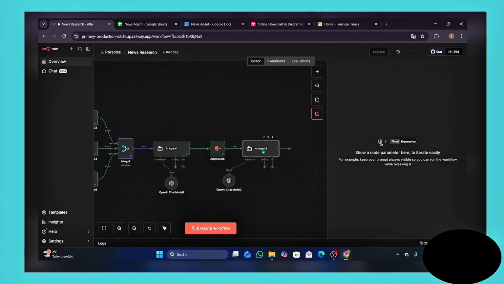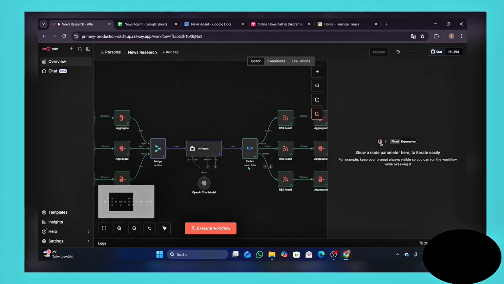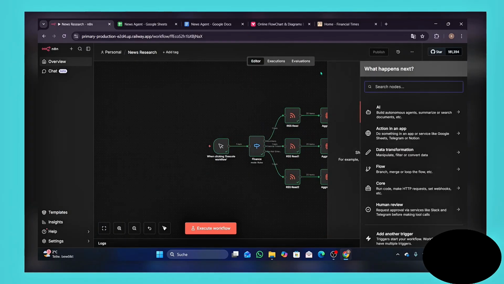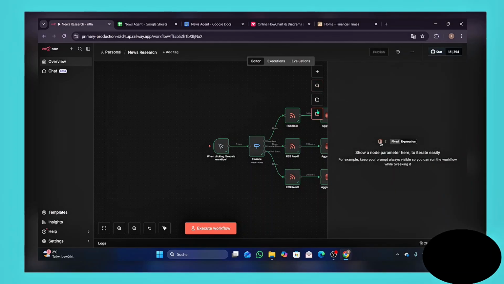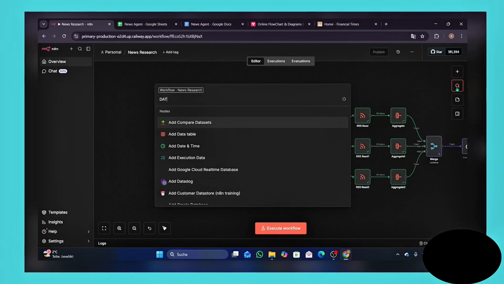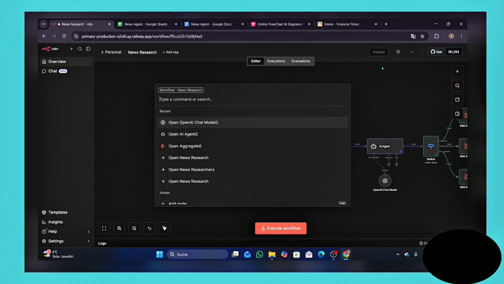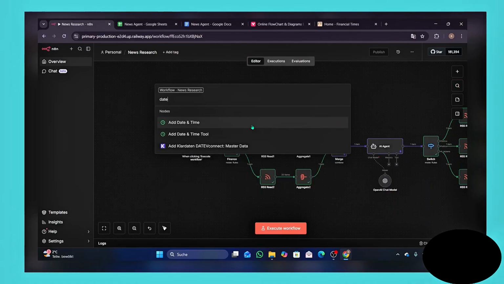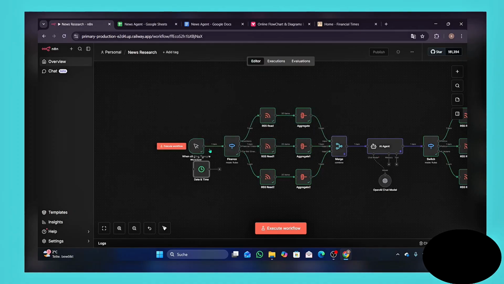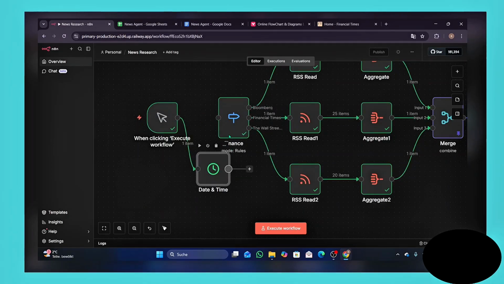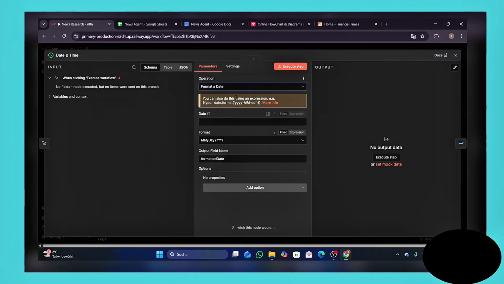And yes, so we need to add this node called date, I think. Wait, let me just close that. Right there. We need to add the node called date and time, and connect it here. It's not really important where you connect it. It has to be just at the spot where you see it.